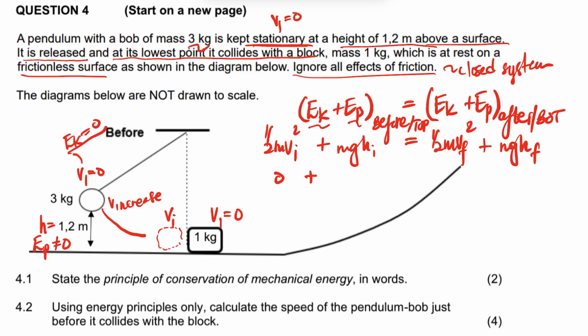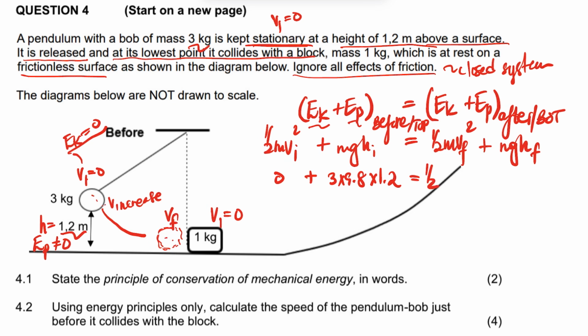What is the mass of the bob? It's 3, and then times what? 9.8. And then what is the height? The height is 1.2, times 1.2, equal, right? I hope I make sense there. And then when it gets here at the bottom, this is the final, this will be the initial, and this will be the final when it comes to these 2 points.